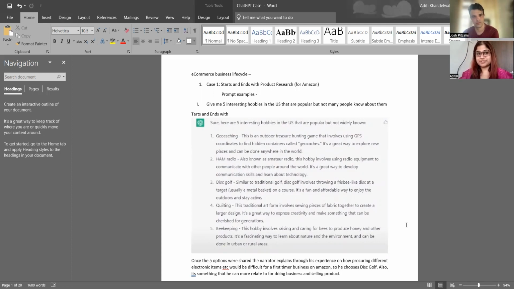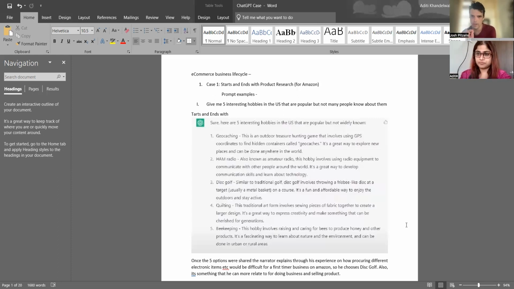He said that first you have to see what interests you. The second thing is you also have to see it from the procurement side, because once you're creating a product, you'll be requiring a lot of electronic items. Those procurement guidelines, policies, etc. increase the timeline. It's not that you will not be able to crack a product after this particular hobby, but the time period of the entire conversion will be higher. So let's take one example, and the same is the case with geocaching as well.